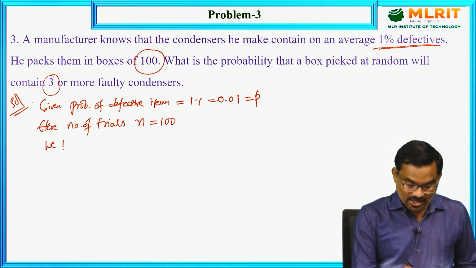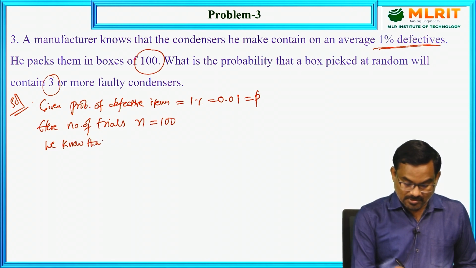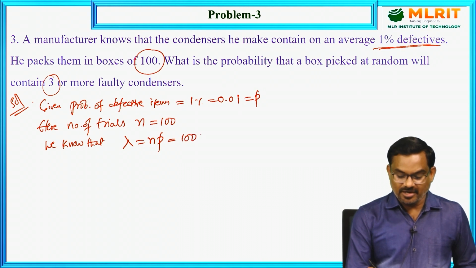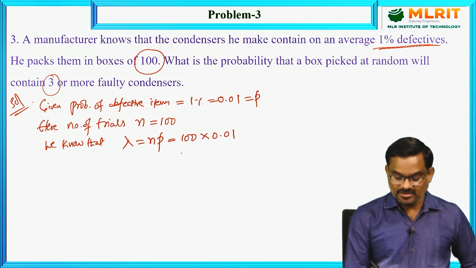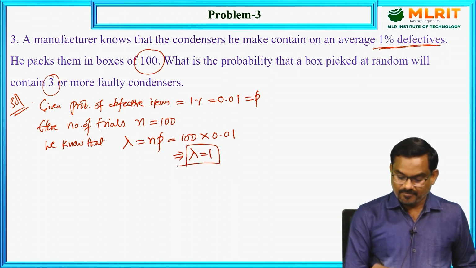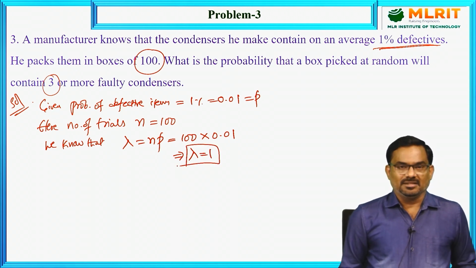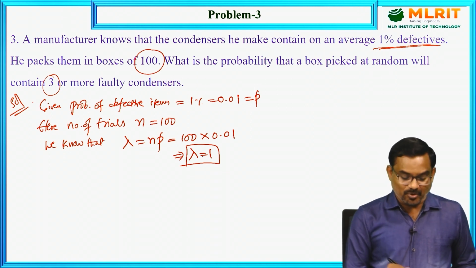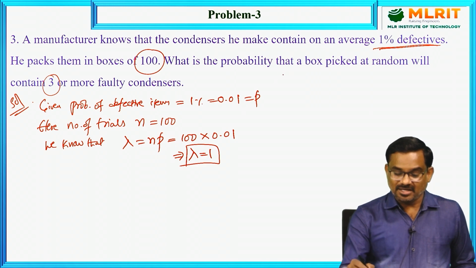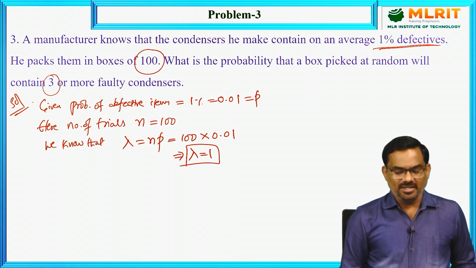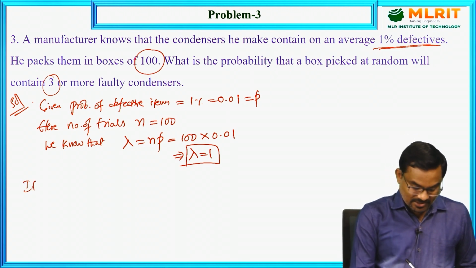So we know that in Poisson distribution this lambda is given by np. So 100 into 0.01, therefore the lambda value is equal to 1. Hence the mean, that is lambda, is equal to 1 in the given problem. Now we need to calculate for a selected box the probability that there are 3 or more faulty condensers.